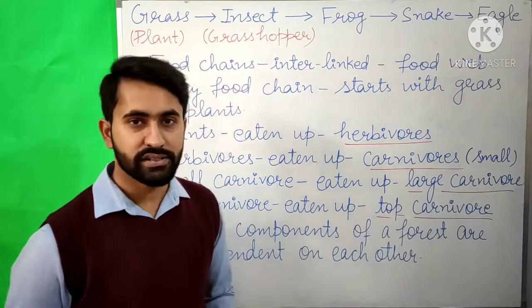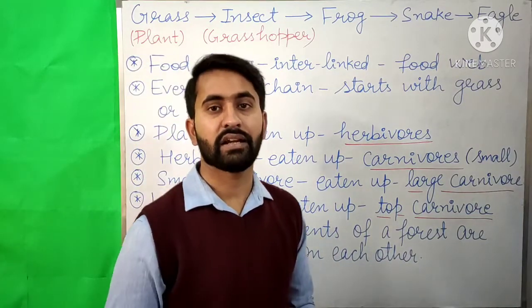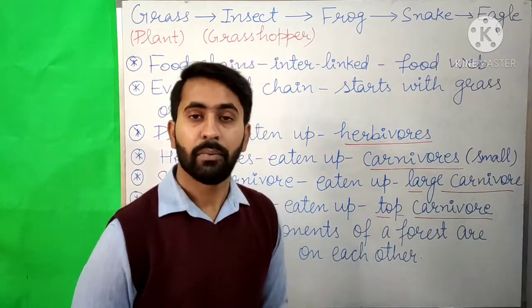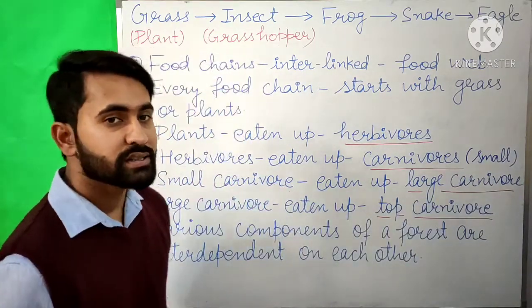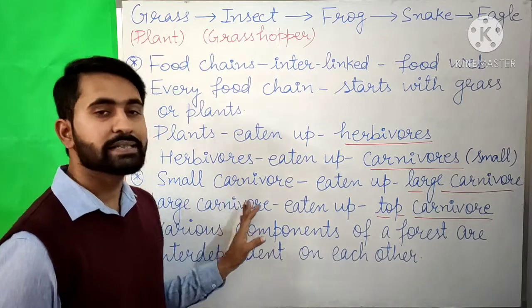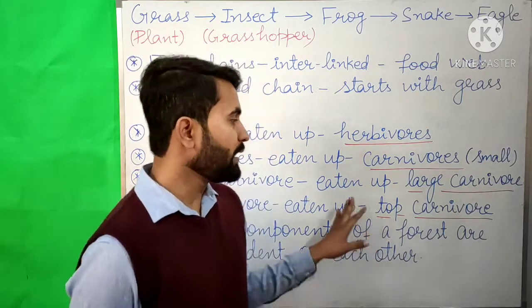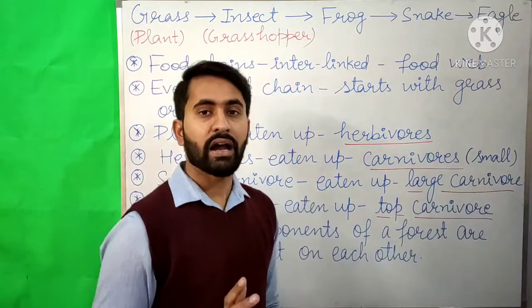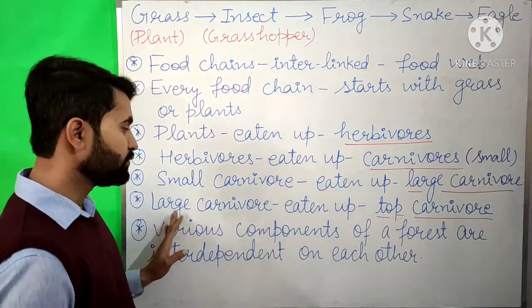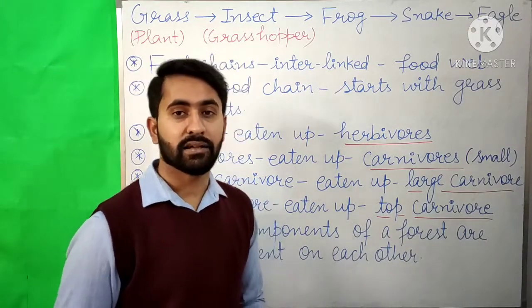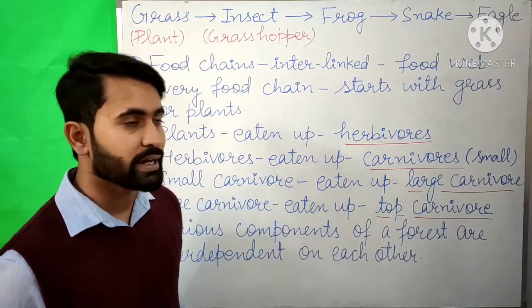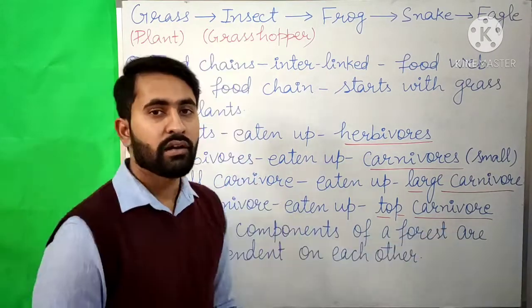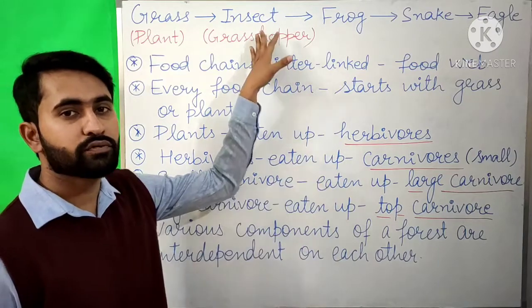So the third step in a food chain is a carnivore, but it is a small size carnivore. Now this small carnivore is again eaten up by a large carnivore, and the large carnivore is again eaten up by a more large carnivore that is known as a top carnivore. We can compare it from this food chain also.